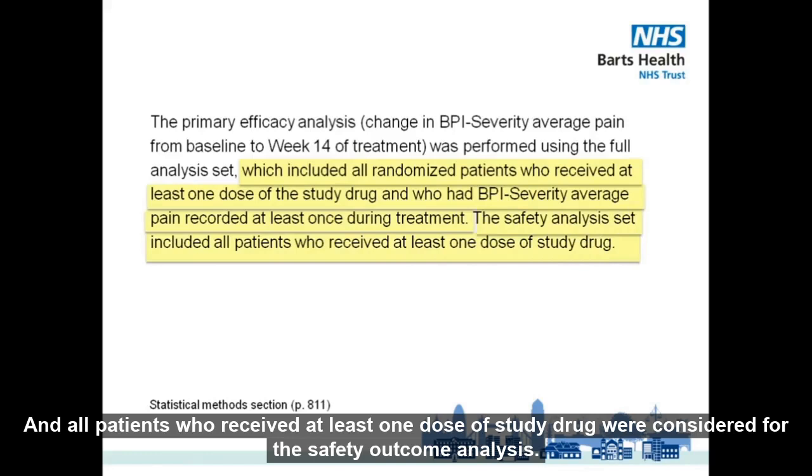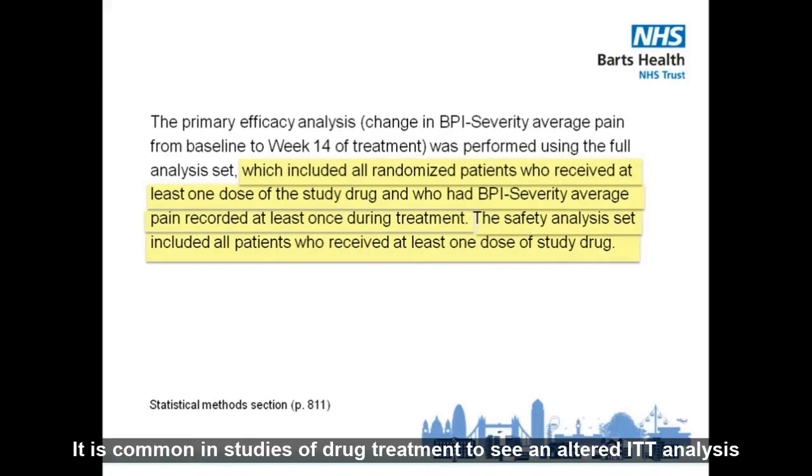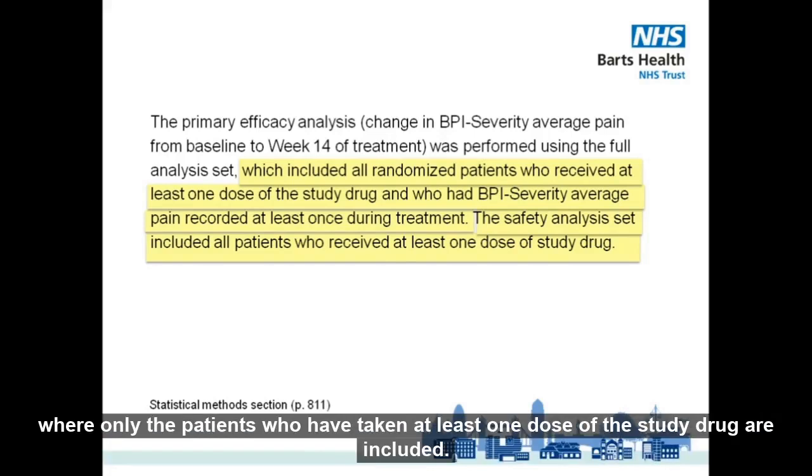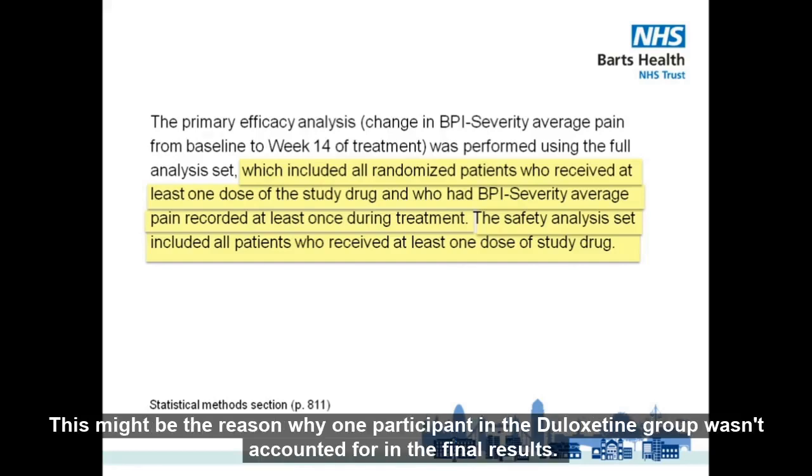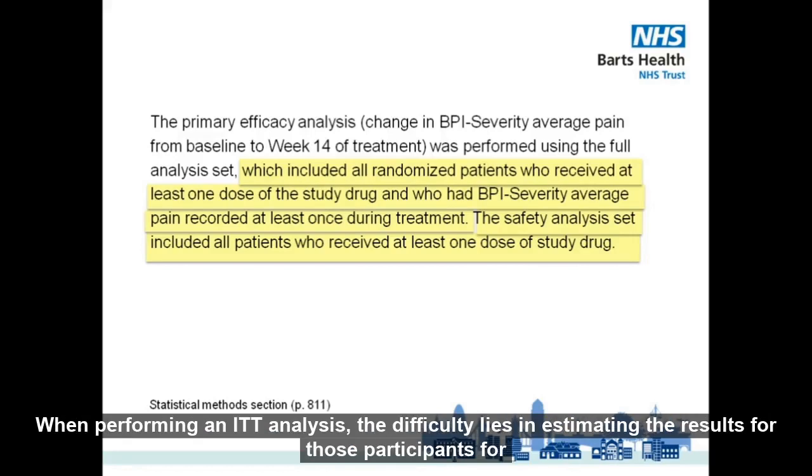And all patients who received at least one dose of study drug were considered for the safety outcome analysis. It is common in studies of drug treatment to see an altered ITT analysis where only the patients who have taken at least one dose of a study drug are included. This might be the reason why one participant in the duloxetine group wasn't accounted for in the final results.